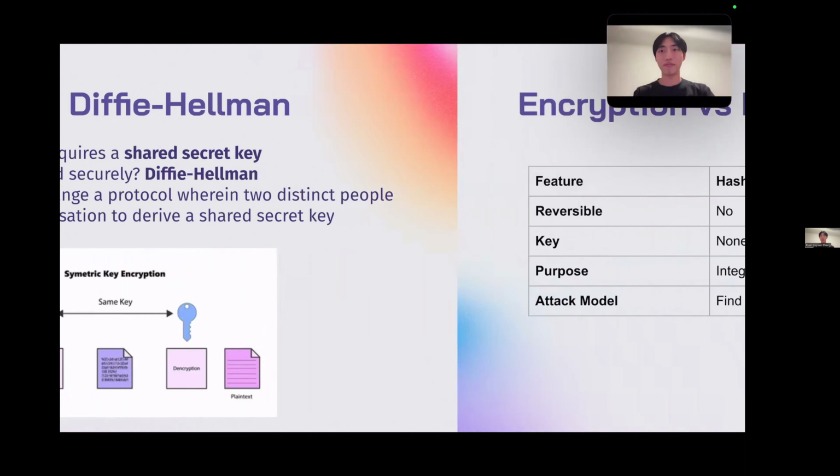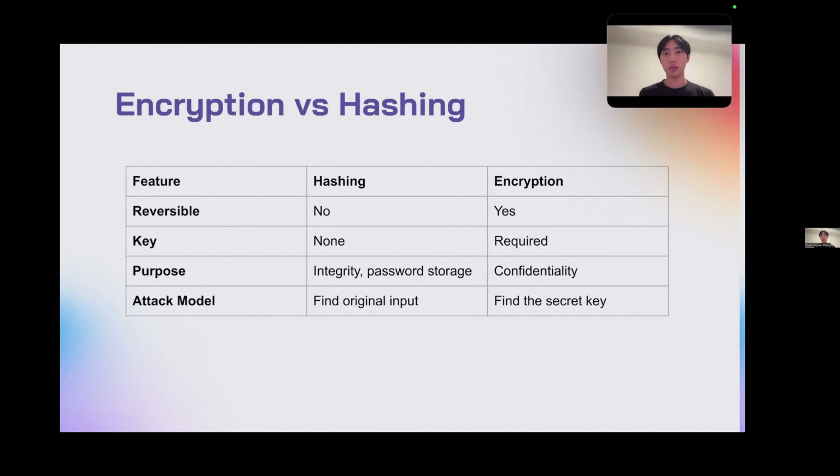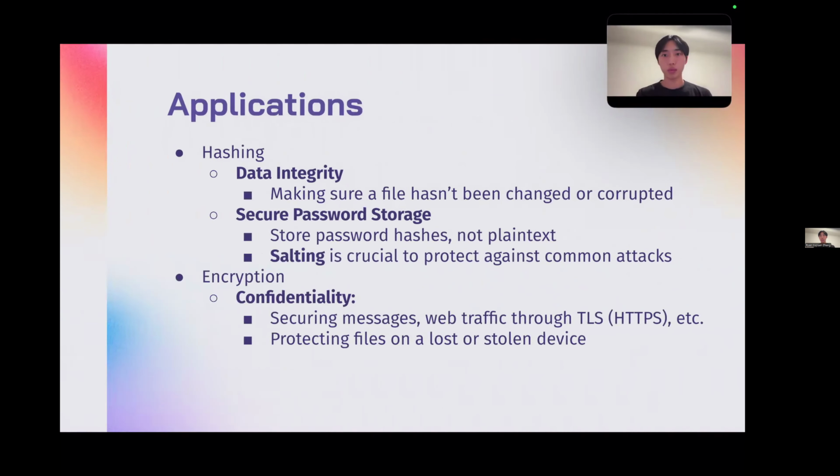And so now I'll just discuss the similarities and differences between encryption and hashing. So hashing, again, it's hard to reverse. The key, you don't really have a key. The purpose is for integrity, password storage, and attackers are trying to find the original input. For encryption, it is reversible using those two keys. The key is obviously required, as we discussed. The purpose is for confidentiality and secrecy of communication, and the attackers are trying to find the secret key in this case.